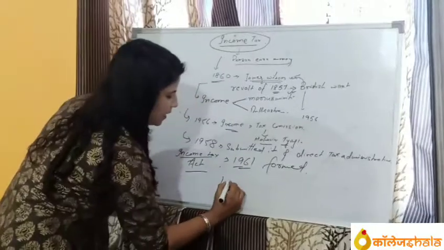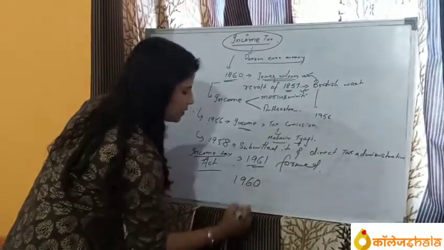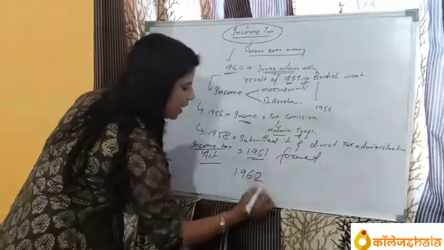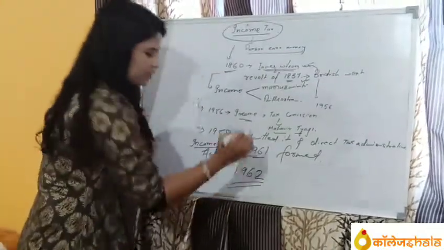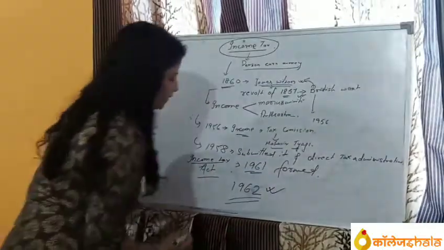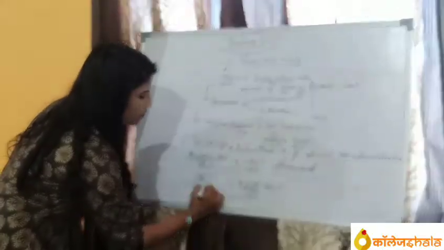And the rules regarding the income tax were implemented in the year 1962. The date is from 1st April.